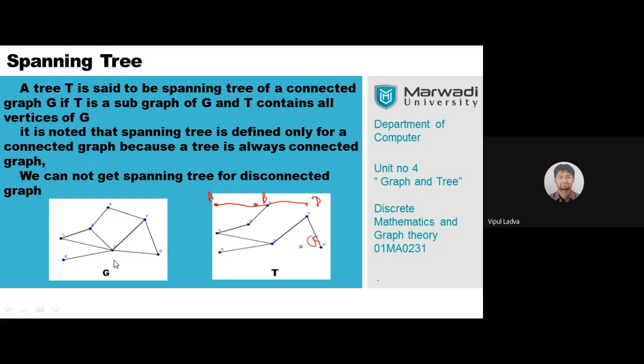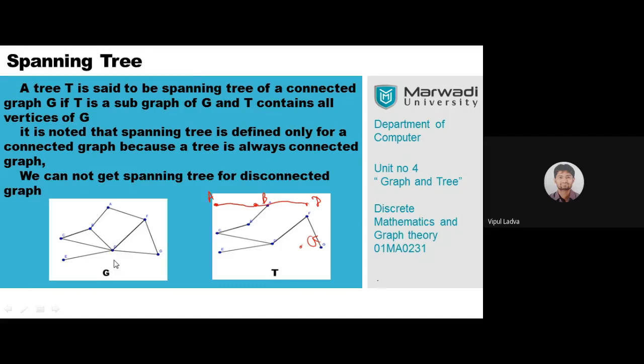Now what is the concept of a subgraph? We can say that a graph is a subgraph of the actual graph if its vertex set as well as its edge set are subsets of the actual sets. So if we are not having any connection between C to E or E to G, then that connection will surely not be present in the spanning tree, because you have to take one part, one component of the graph and derive it, and that component will be known as a spanning tree.